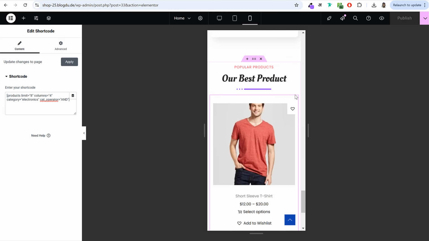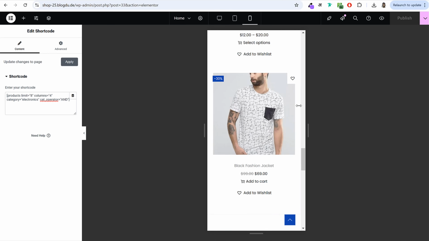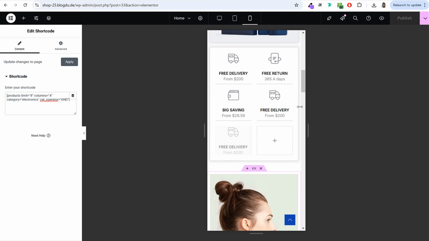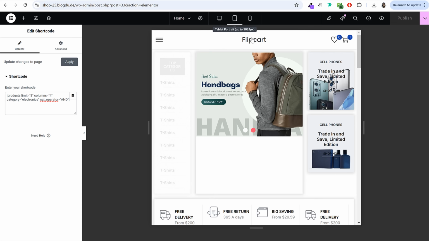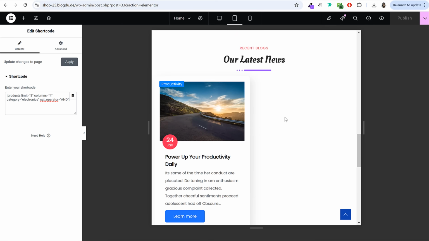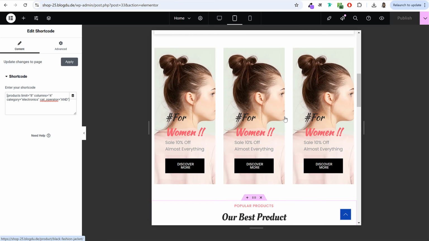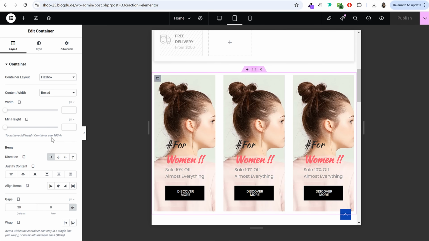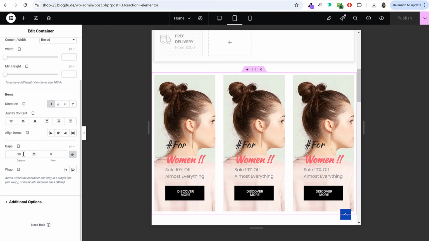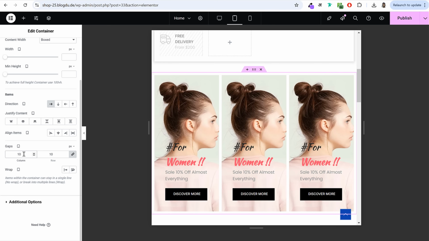Again, just make sure everything is mobile and tablet friendly. Everything's looking perfect. No need to do any changes. Okay, you can see that on tablet as well. Okay, this is how it is looking. Maybe on tablet, we can do one thing. For this, click on edit category and we don't want this much 30 pixel space. Maybe 10 pixels is more than enough.